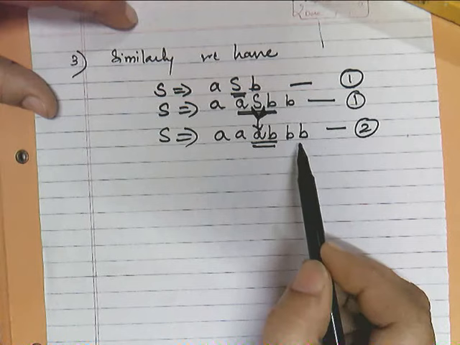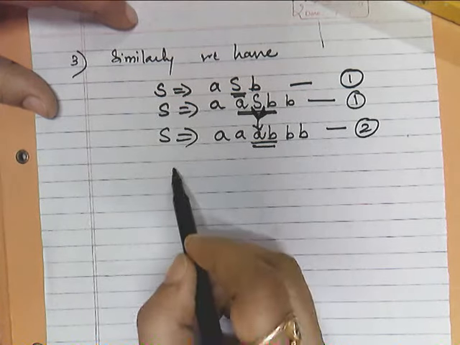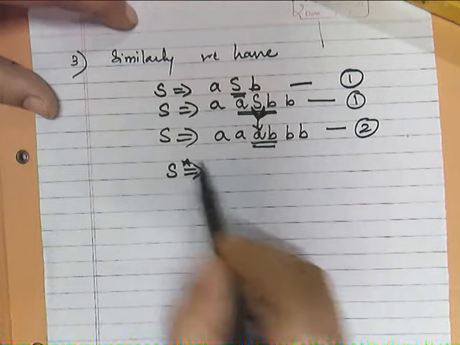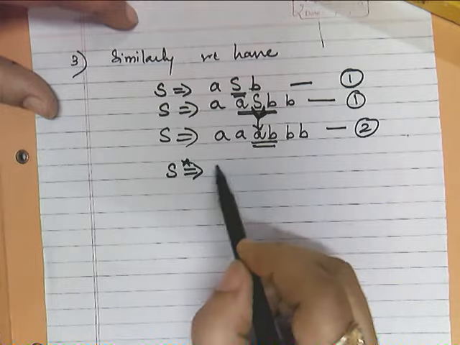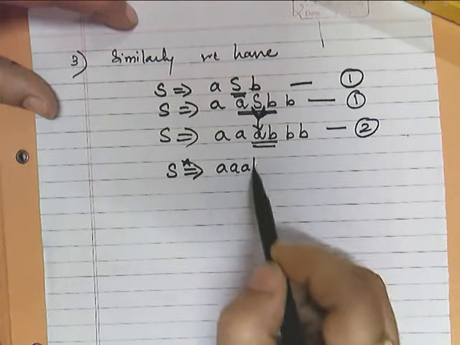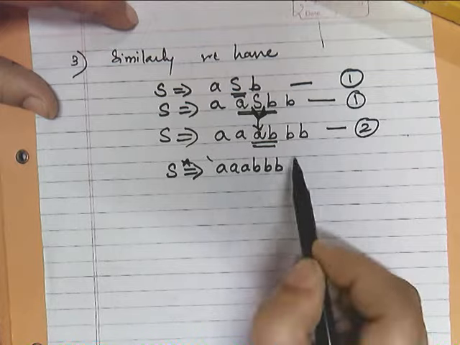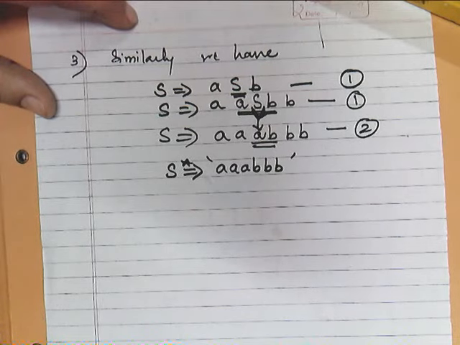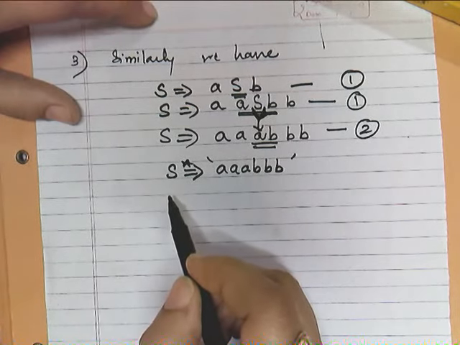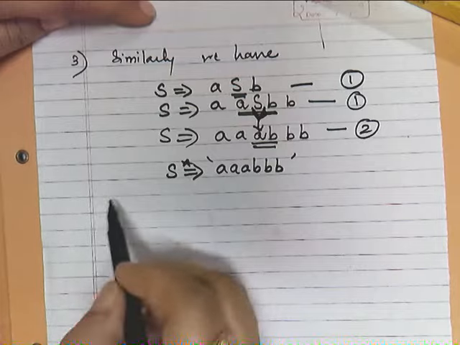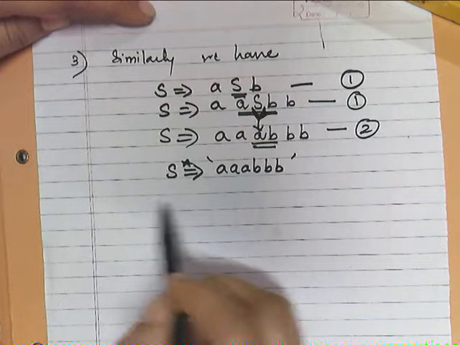That means I have completed the derivation. So here I can write the start symbol in multiple steps deriving a string which is nothing but this.